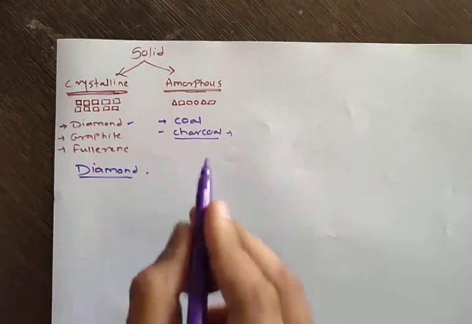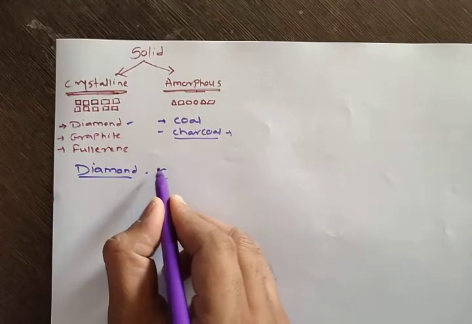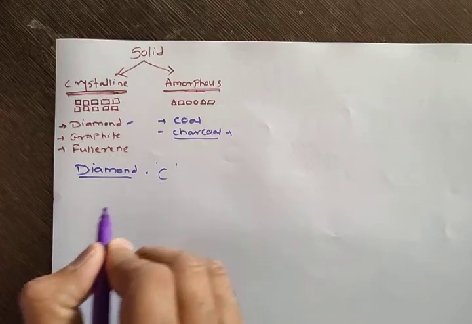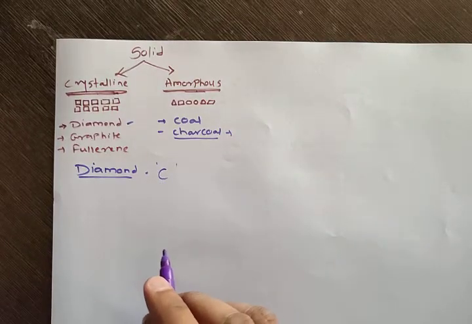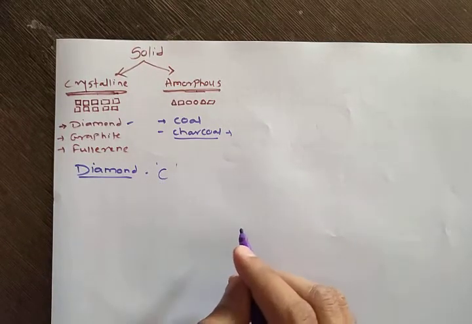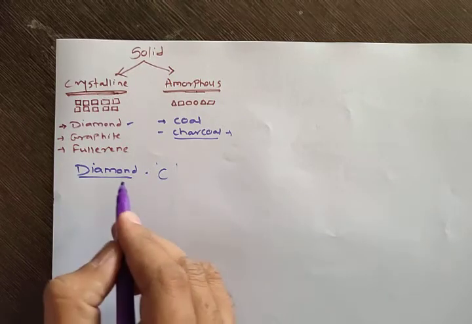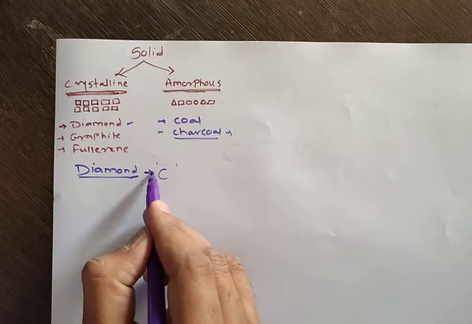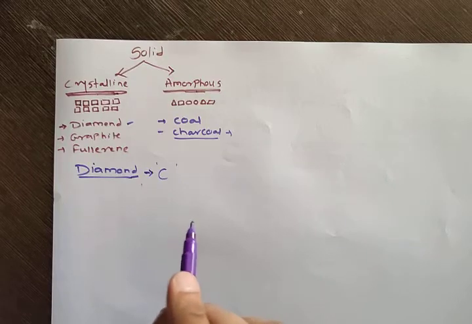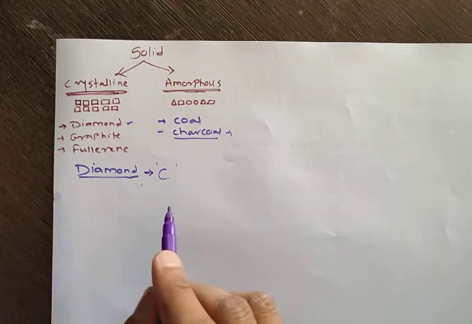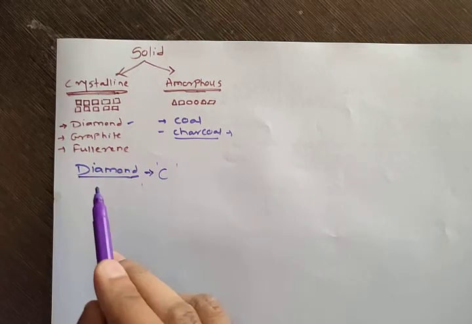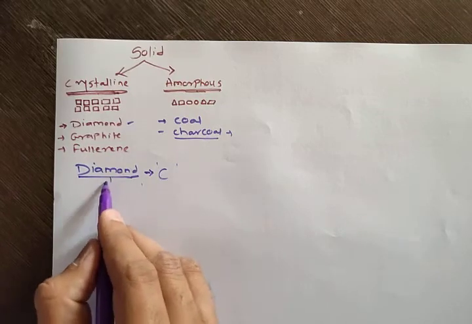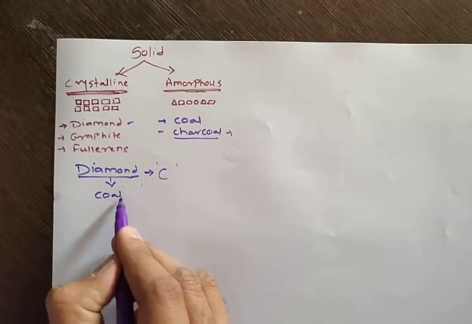Now all of you know diamond is made from only and only carbon element, no second element is present in the carbon. Now how is this carbon made? You know, diamond is a naturally occurring substance. It is not a man-made substance, but it is a naturally occurring substance. And where is it found? In the coal mines.